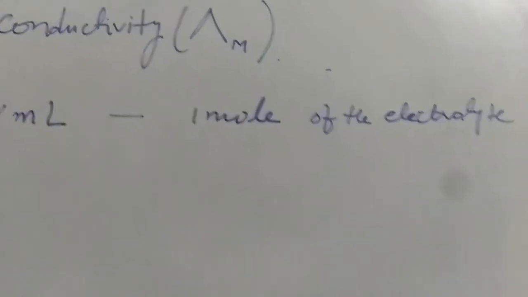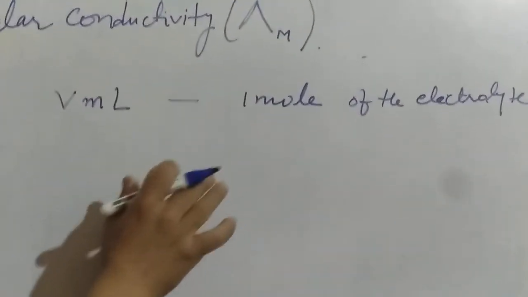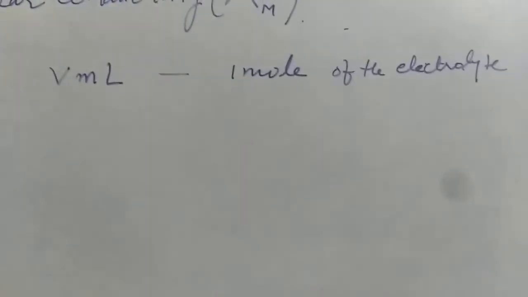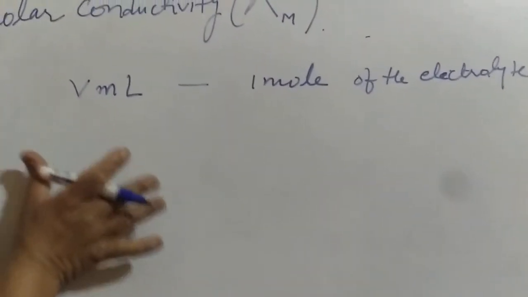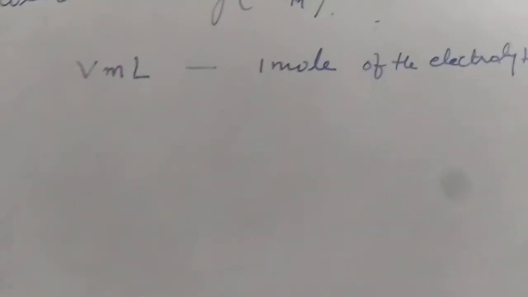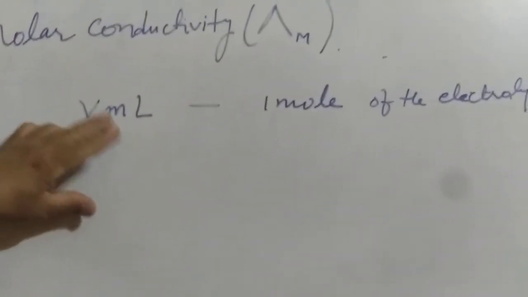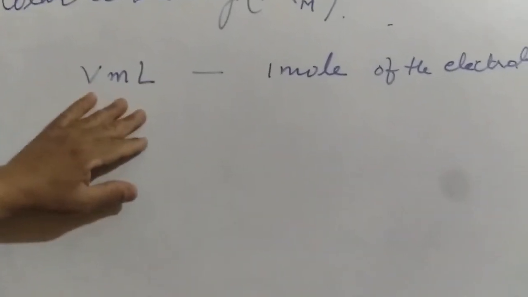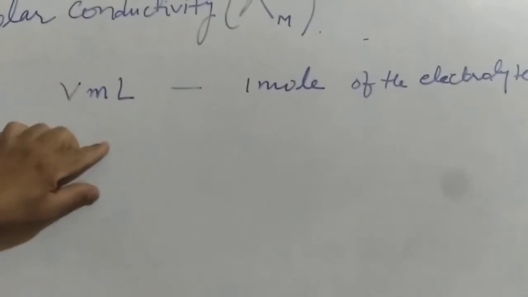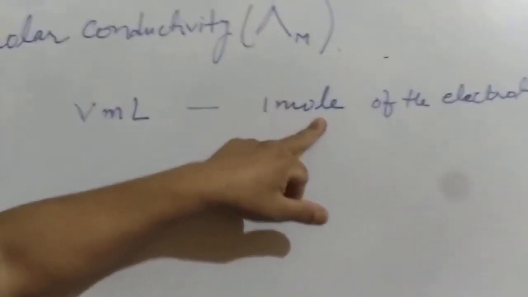Now this solution, whose volume is V mL, you keep between two electrodes which are 1 centimeter apart, and the cross section area is enough to hold the entire solution. So molar conductivity is the conductance offered by V mL of solution, where V mL is the volume in which 1 mole is dissolved.